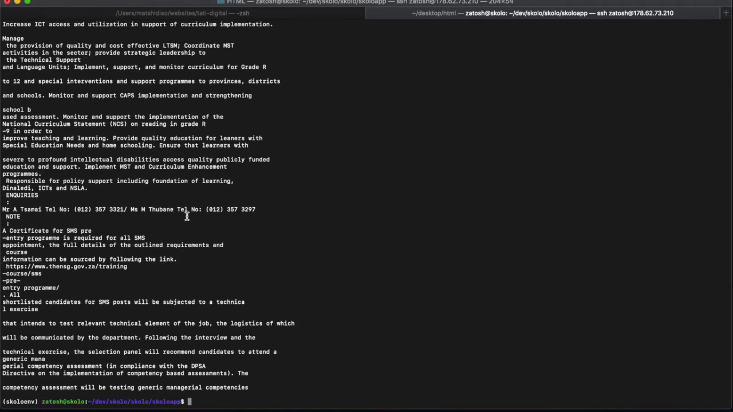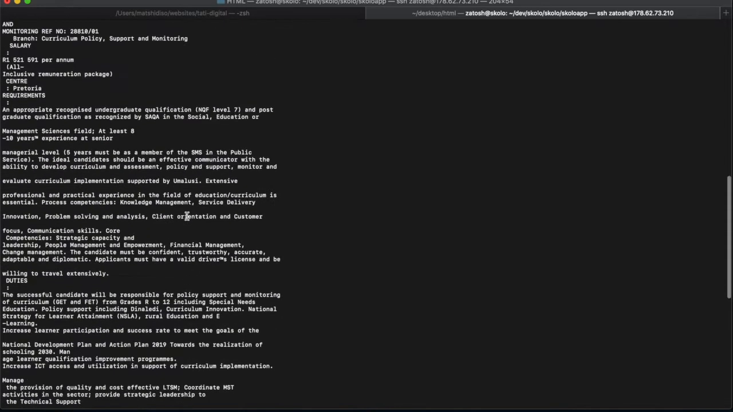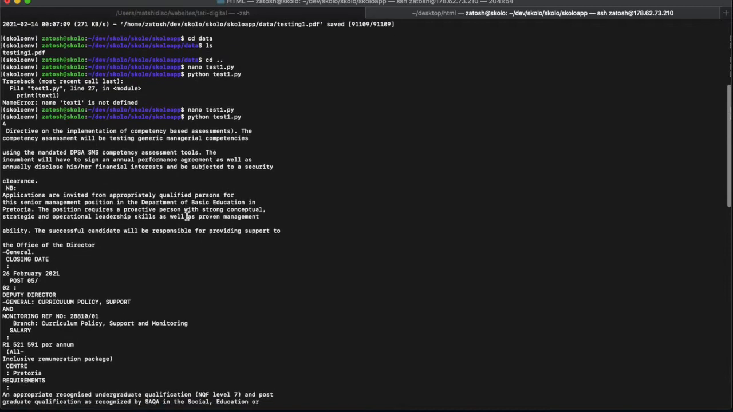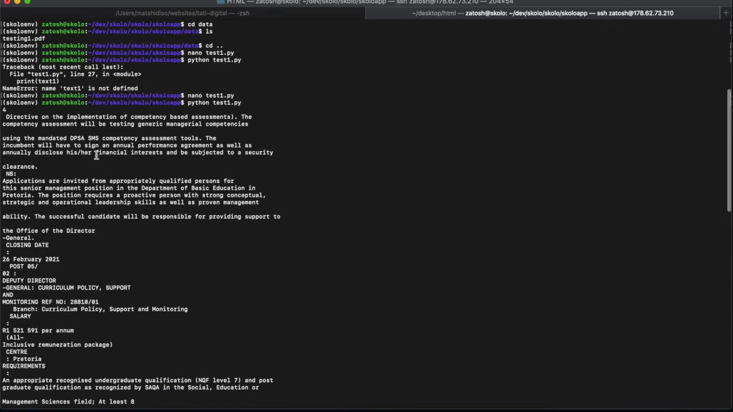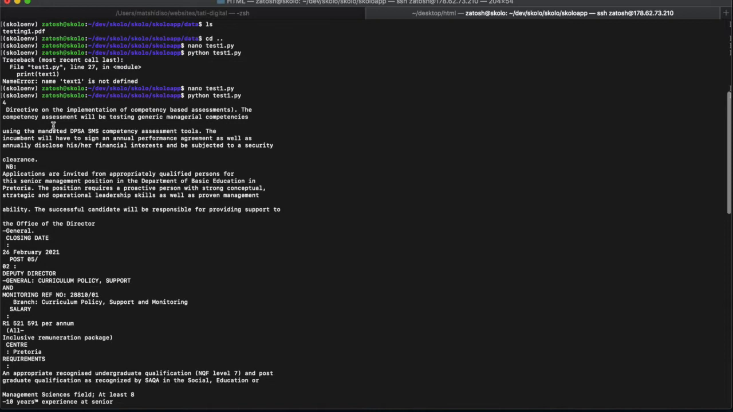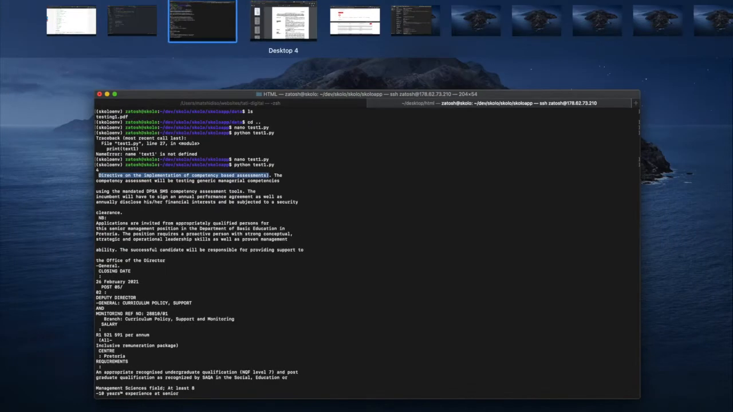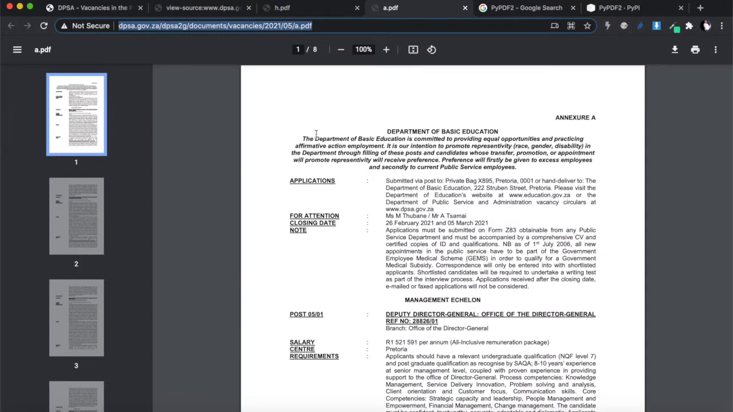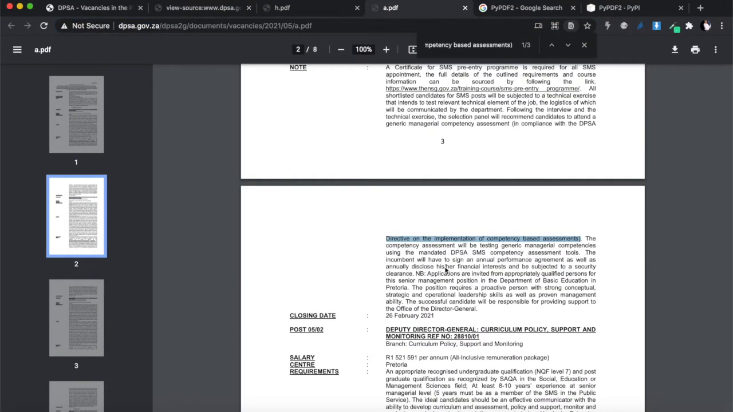Now it's printing a couple of things, but technically this should be everything that is inside page 1. Okay, "Directive for the implementation of competency-based assessments." I'm going to copy this and go to the document that I've opened over there and paste it at the top for search. And you can see there it is, at the beginning of the page: directive for the implementation of competency-based assessment.